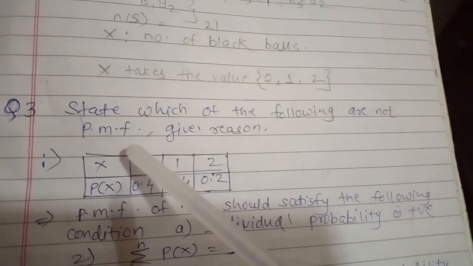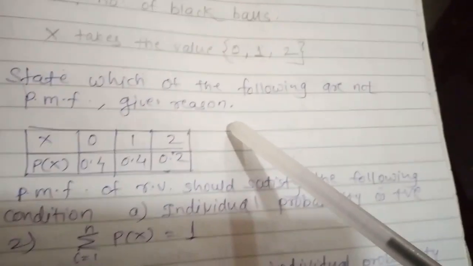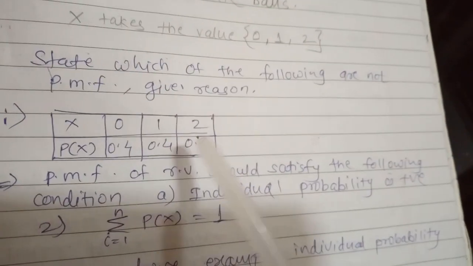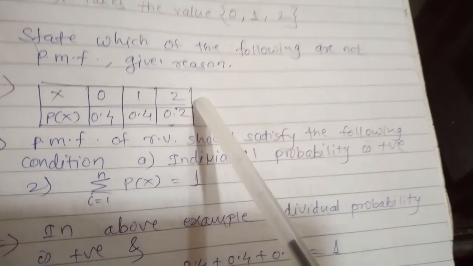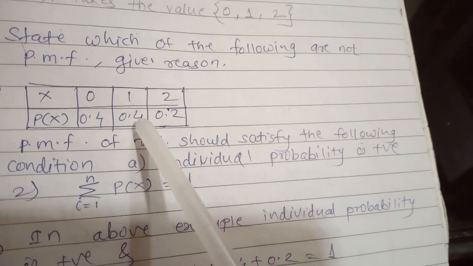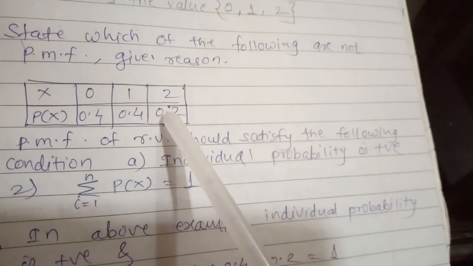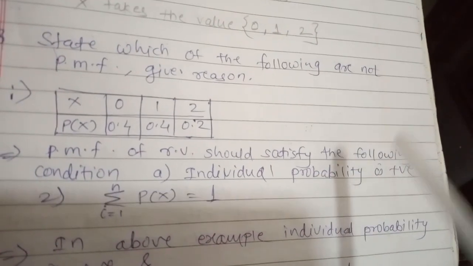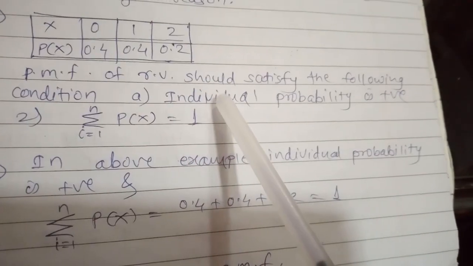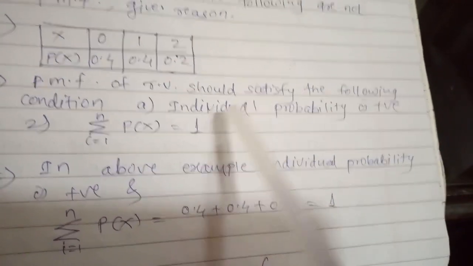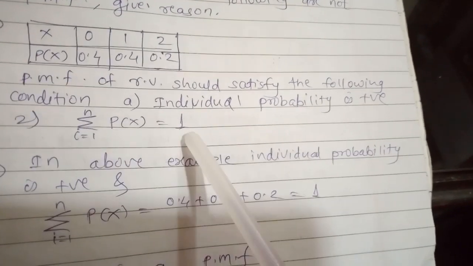Next, question number 3. State which of the following are not a PMF and give reason. There are a total of 6 examples, out of which I am going to solve one. In the first table, it is a distribution table. We already know that a function is a PMF only when the individual probability is positive and the summation of each probability is 1. So these are the two conditions. A PMF of a random variable has to satisfy the following conditions: individual probability is positive and the summation of all probabilities should be 1.